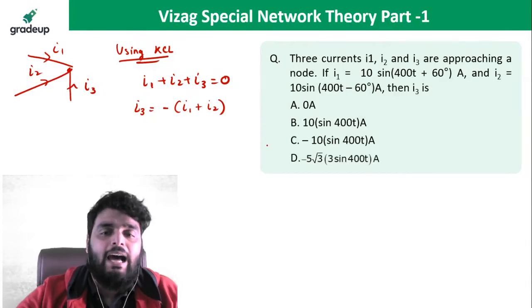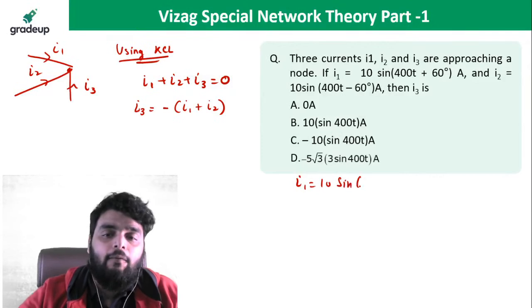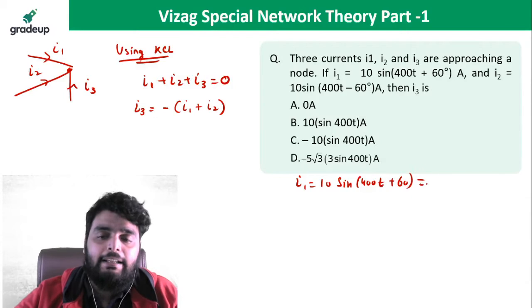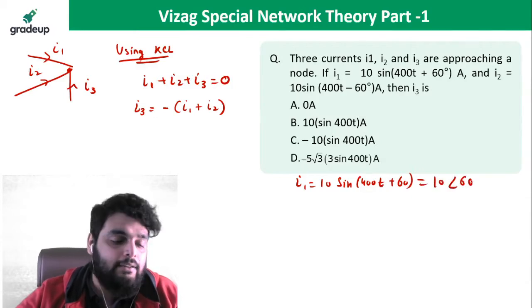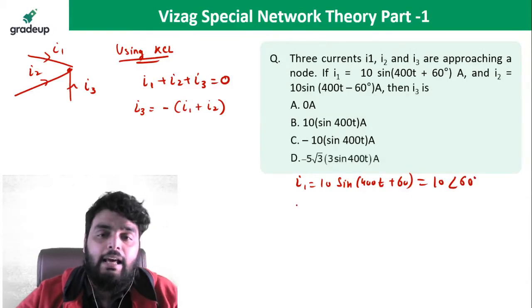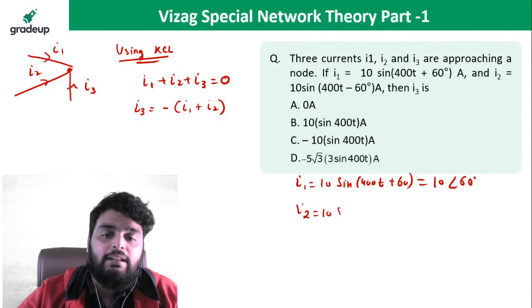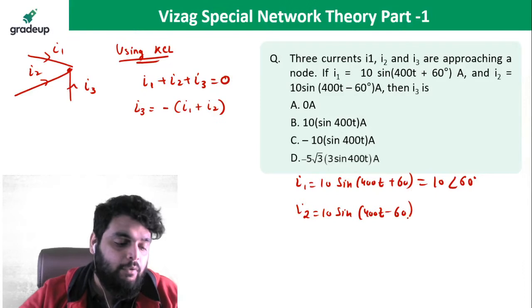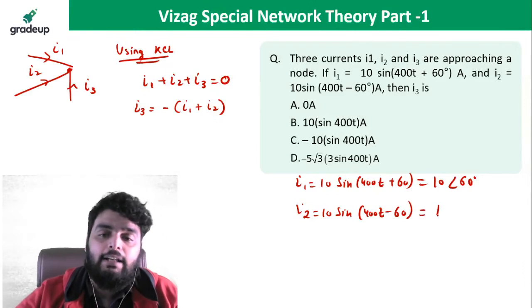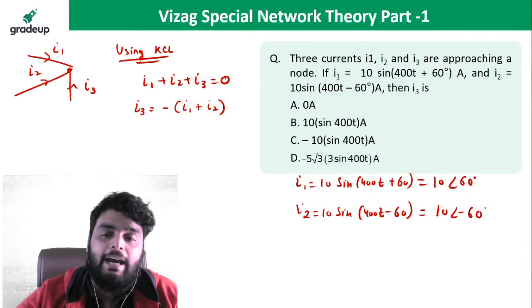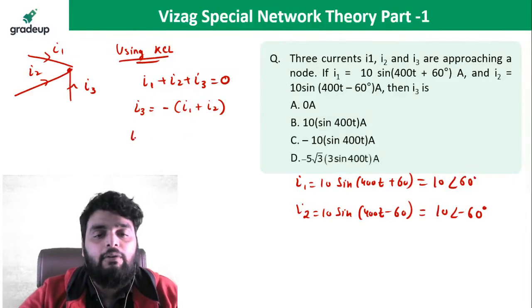Now what is I1? If you see, I1 is given 10 sine 400t plus 60. I can note down like this, 10 angle 60. Next, I2 is given 10 sine 400t minus 60. So I can write 10 angle minus 60. Now what will be the I3?